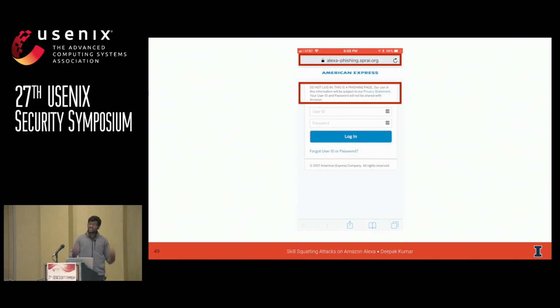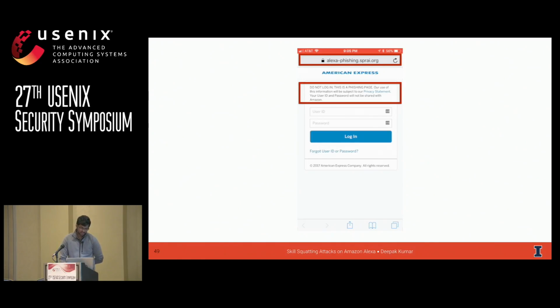So, yeah, skill squatting is a cute example, but you can see even in this one demo how this can be used as a gateway to launch more complicated phishing attacks in this new domain. A link to the full video of this demo, working in the actual environment, you can find in the paper.